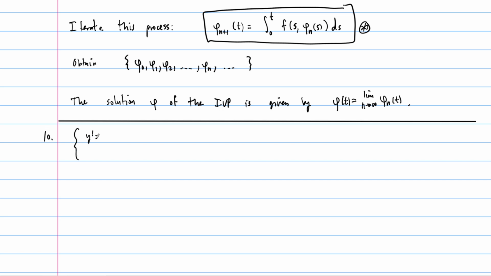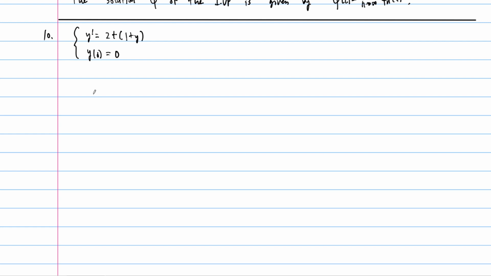So here we go. y prime equal to 2t times (1 plus y), and y of 0 equal to 0. Let's see how this works. Like I said, our initial guess, let's say phi 0. By the way, the f here, f of t and y, is exactly the right-hand side, right? So it's 2t plus 2ty. I'm going to expand it out. Okay? So phi 0, we're going to guess, is just 0, because that satisfies the initial condition. It's very simple and straightforward.